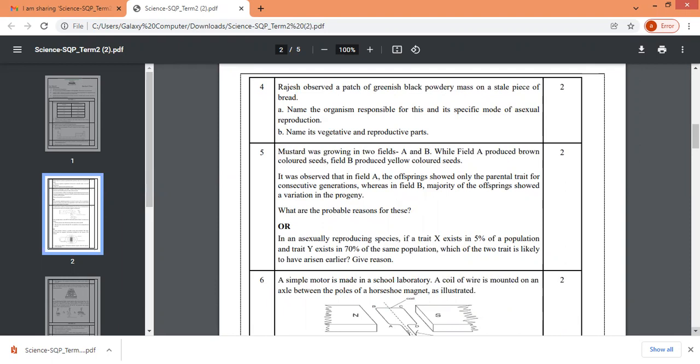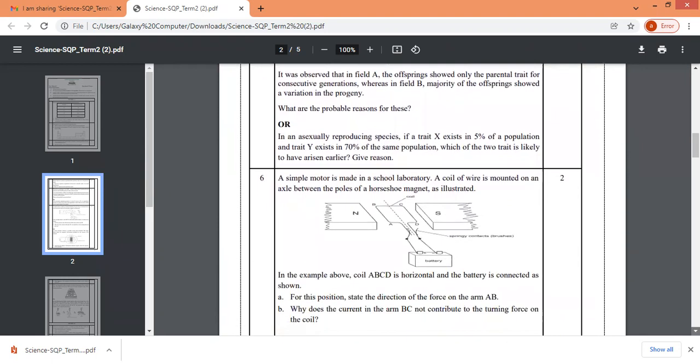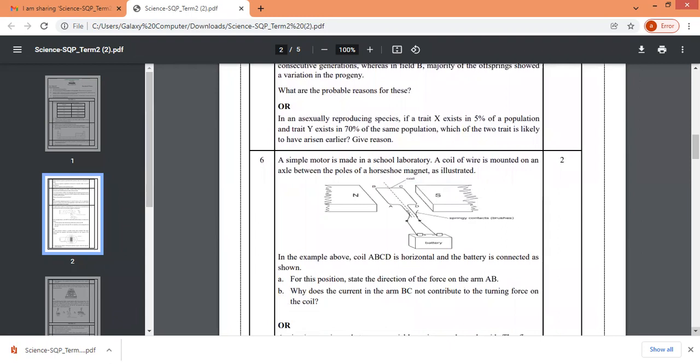Okay, and when we come to the sixth question, it is from physics. A simple motor is made in the school laboratory. And just see the question, children. I'll be posting the answers also, so just try to do it yourself, and then you can check it.